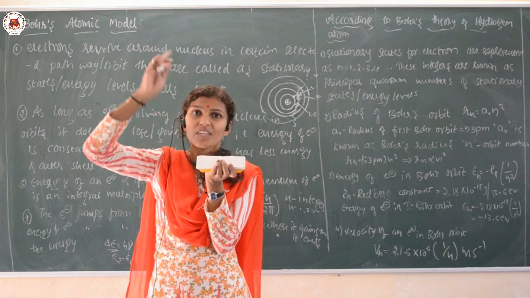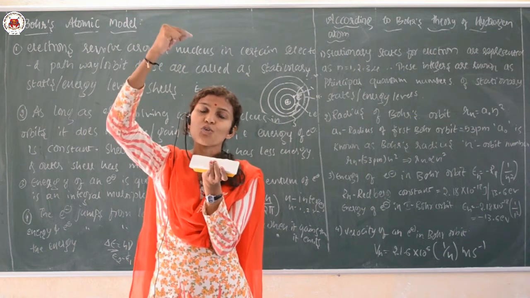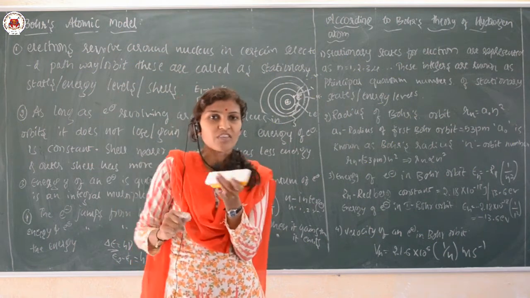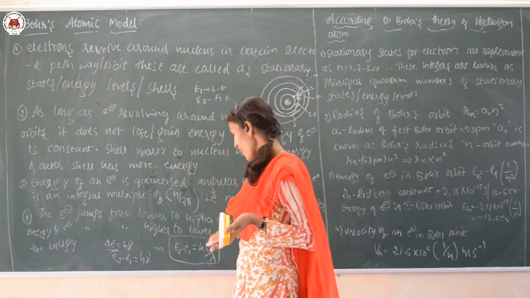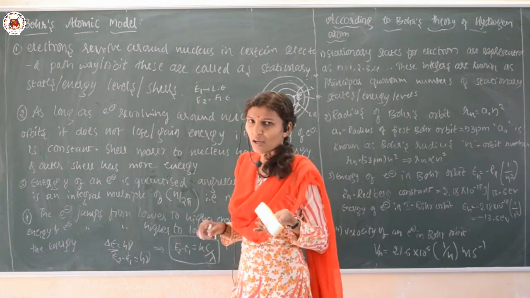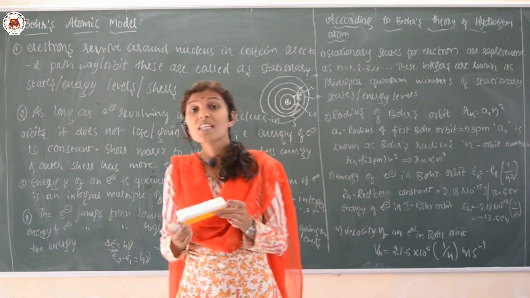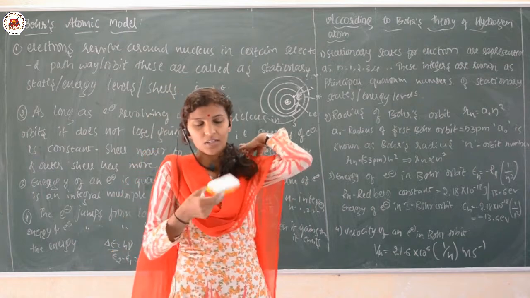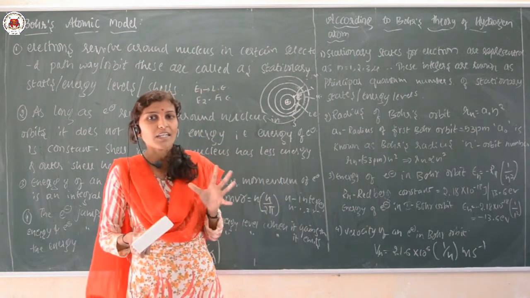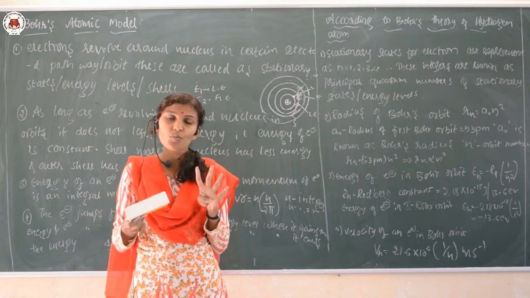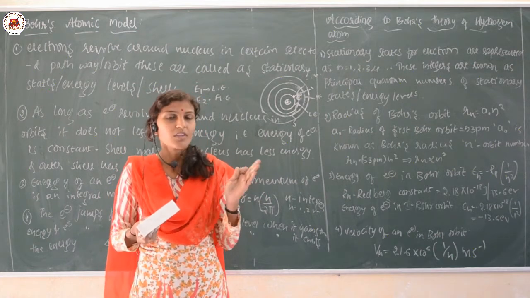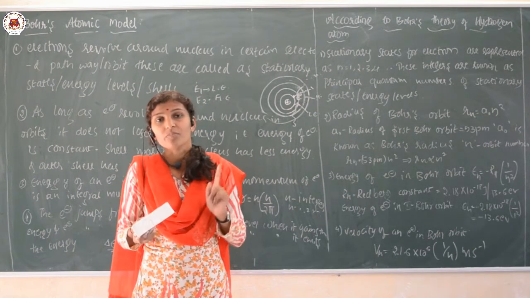Then the change in energy is E2 minus E1, which is equivalent to h nu. We know that nu can be replaced by C by lambda. So the scientist Niels Bohr gave a very good idea regarding the structure of an atom. He utilized both the Rutherford model as well as the Max Planck quantum theory.